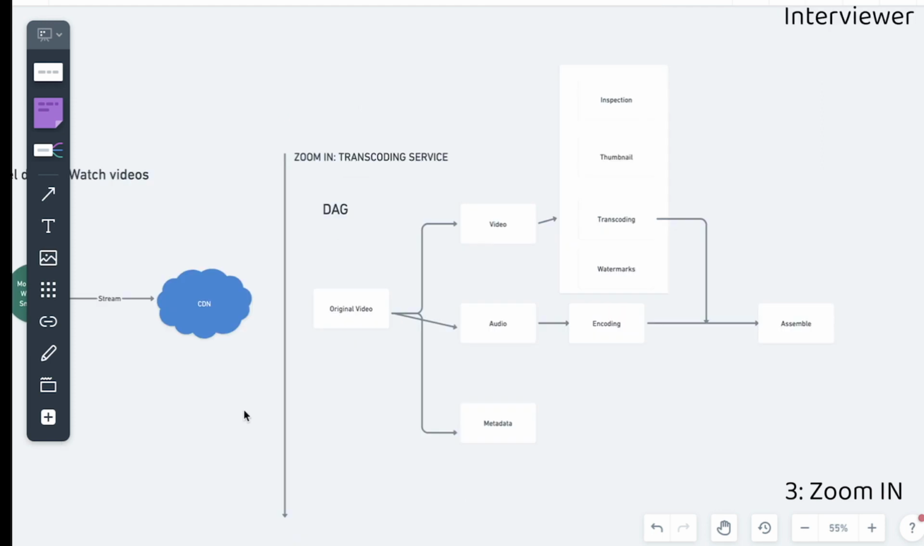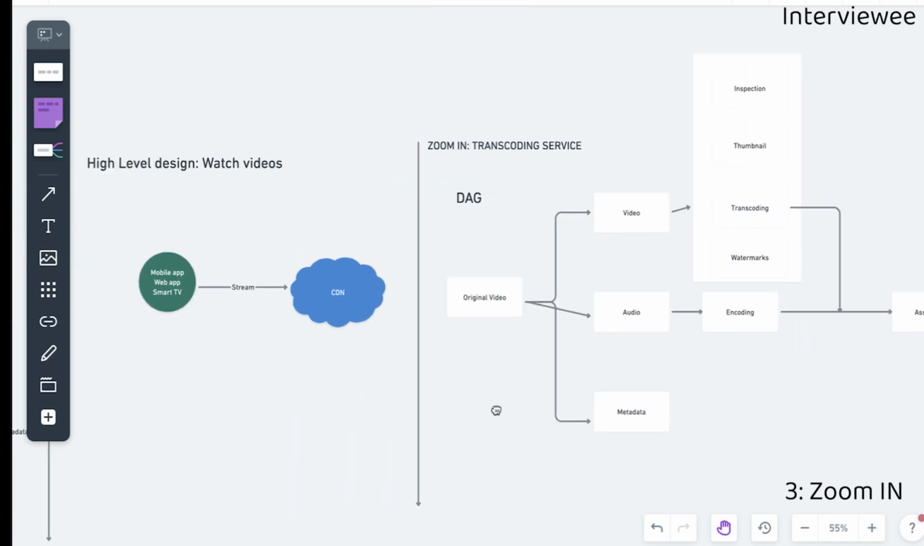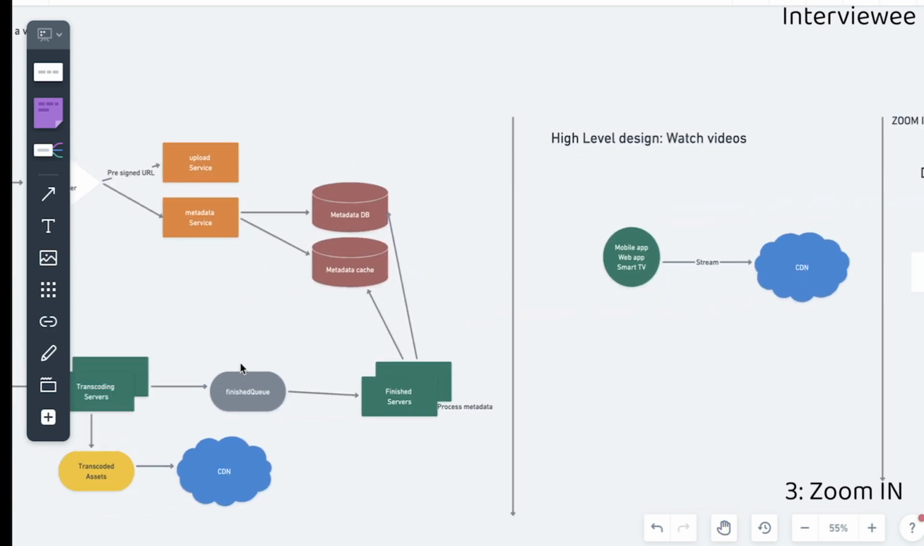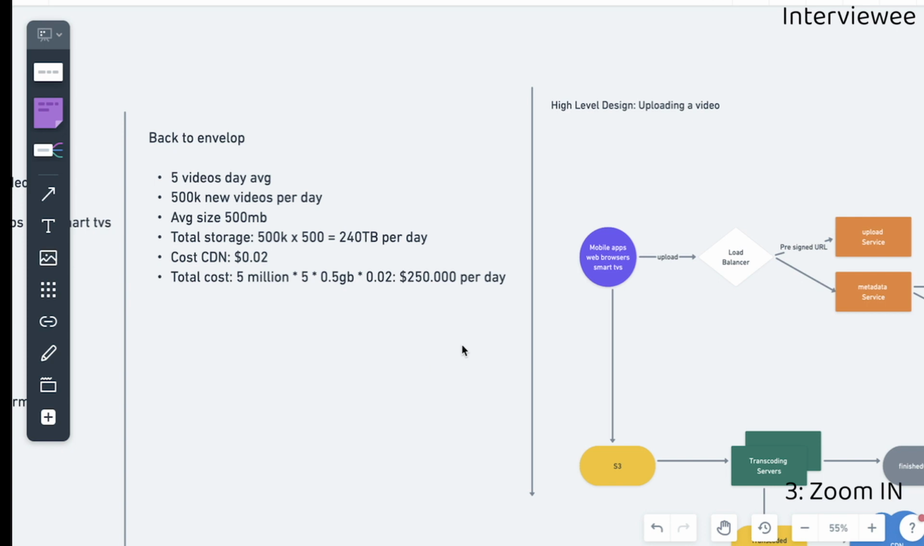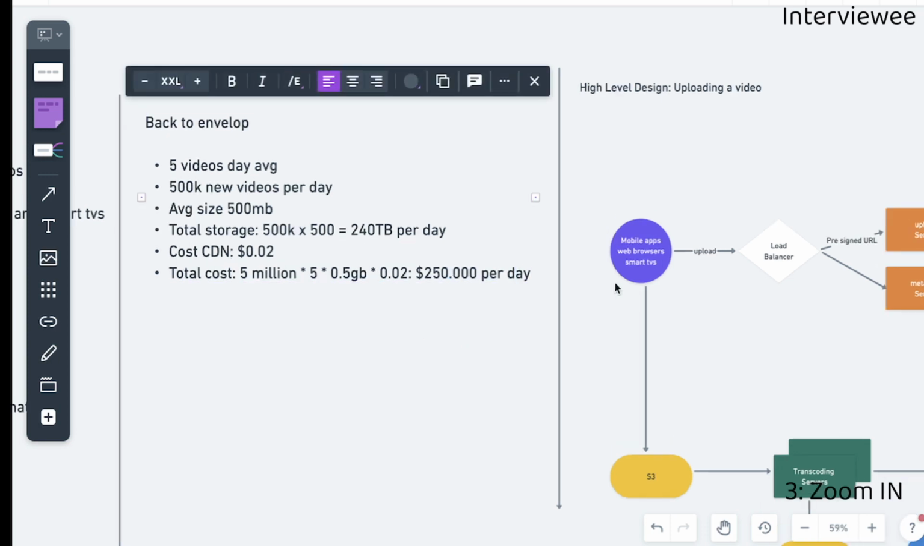Alright, Andre, thank you. Is there any other critical section that you feel we can discuss before we move to the end of this interview? Yeah, sure, absolutely. If we go back to envelope estimations, we can see that we are going to spend a lot of money using CDNs. So I wanted to talk a bit about how we can decrease costs using the CDN. The first point is to try to use the CDN only on the most popular videos, and the other videos can be stored in a high capacity storage service.